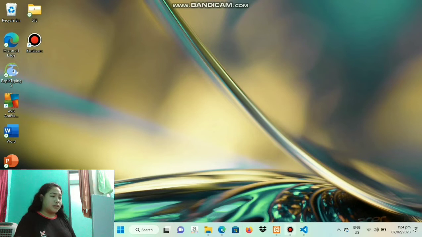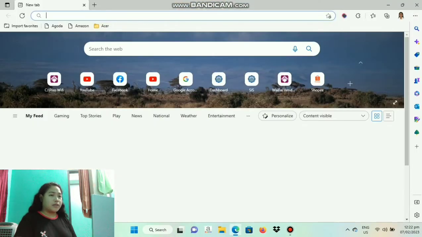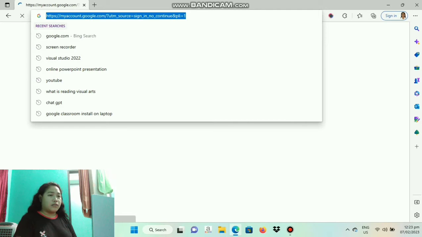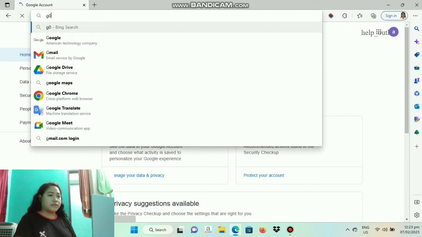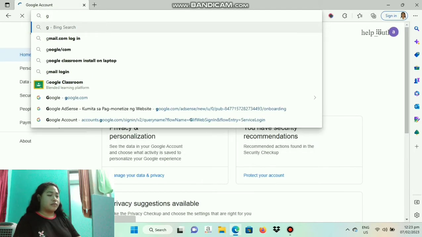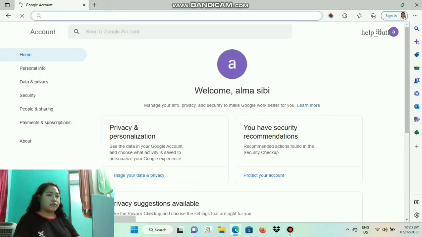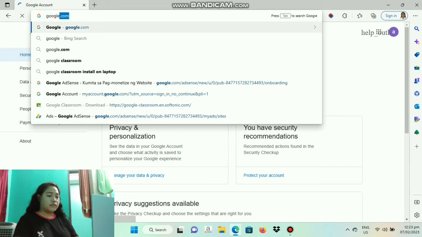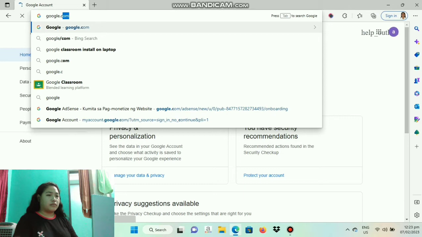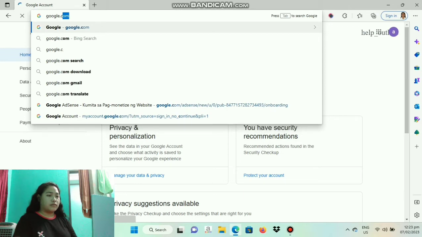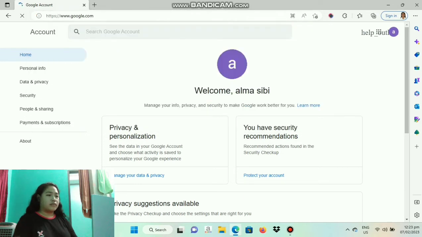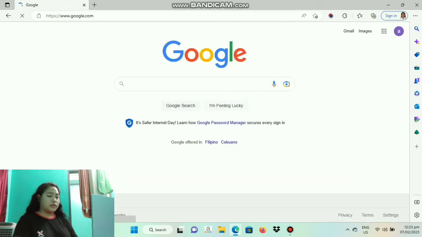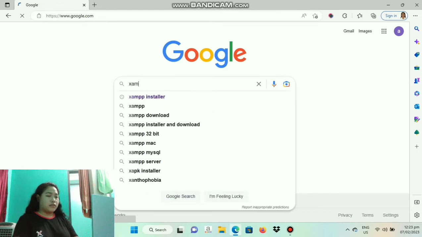The same process with the XAMPP server. Just open the browser. Then search XAMPP installer.